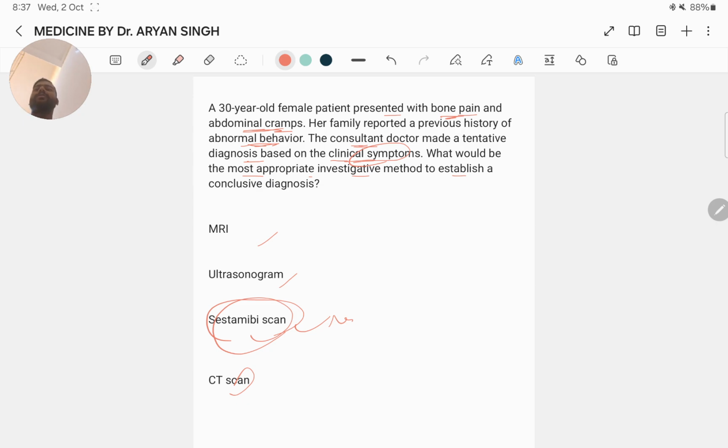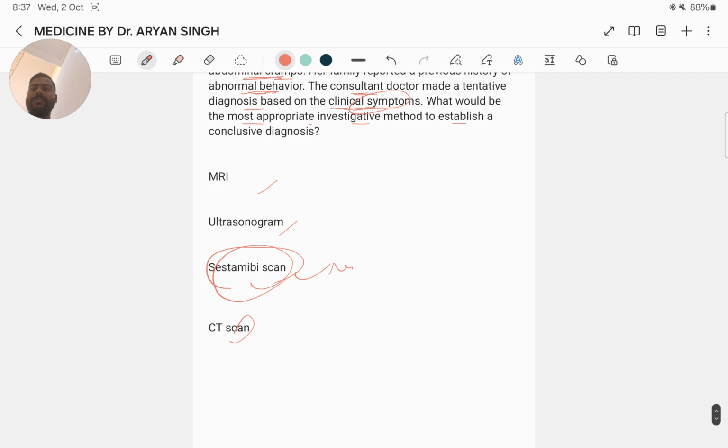Because the presence of bone pain, abdominal cramps, and a history of abnormal behavior points towards primary hyperparathyroidism, most commonly due to a parathyroid adenoma, and therefore the CT scan is the best answer according to the question.